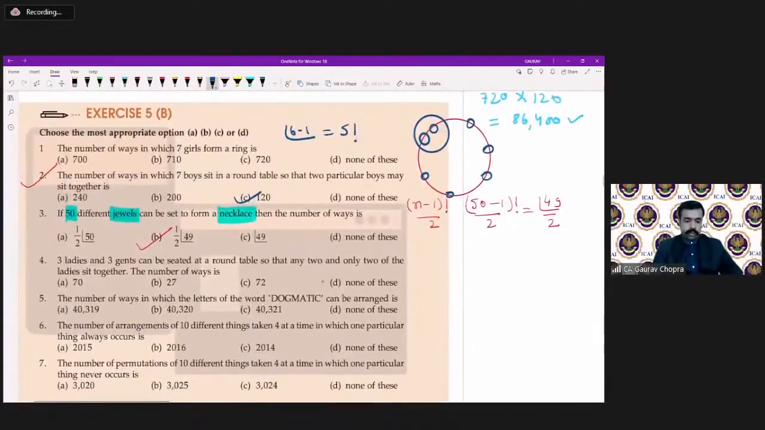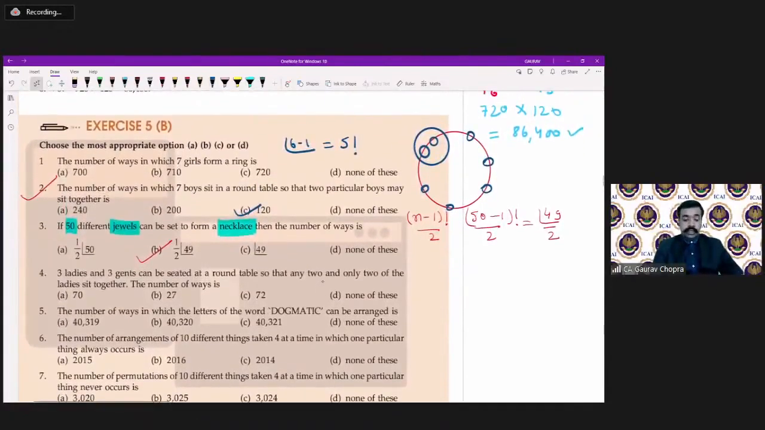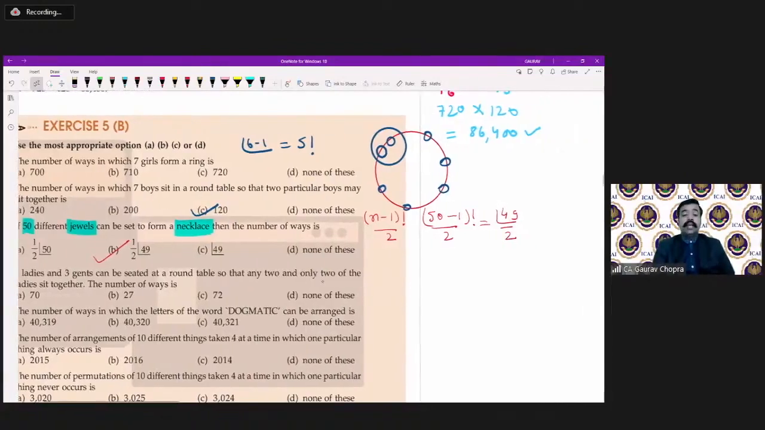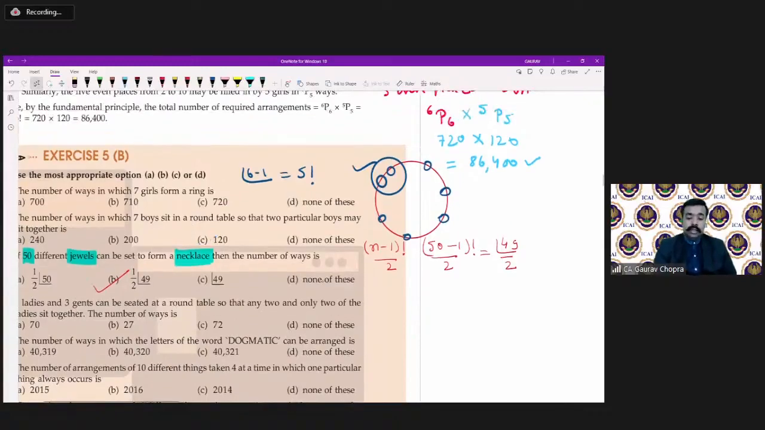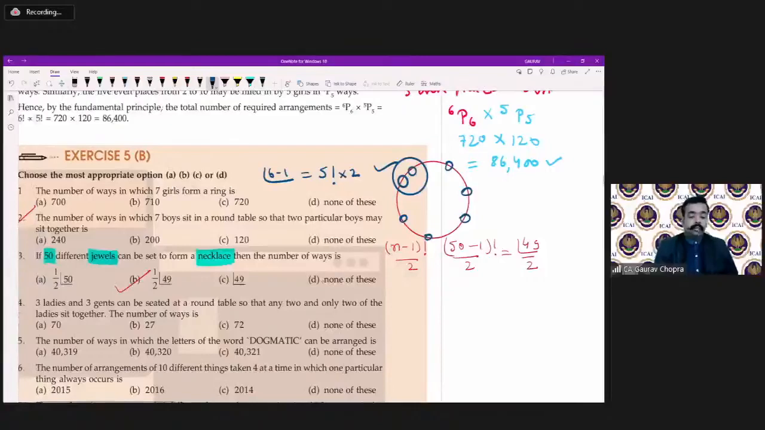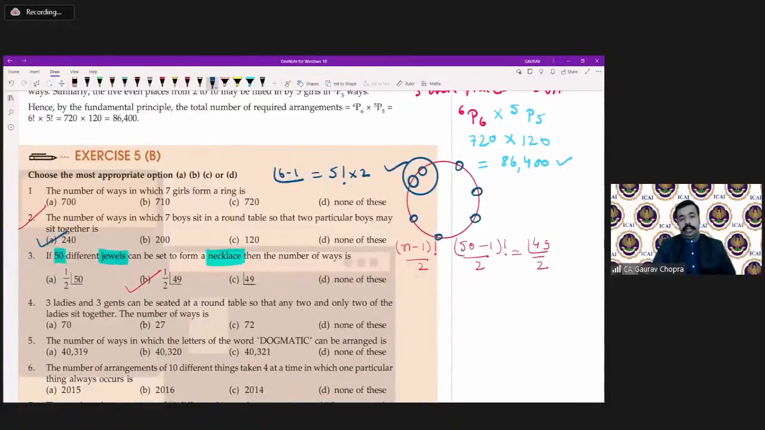Now, what else do we have to do? Yes, there is one correction, which we discussed in question number 2. There were seven boys sitting around a round table, and we arranged them. Now we missed one thing here. We have to multiply it by two because these two persons can interchange their positions. So 5 factorial multiplied by 2 becomes 240. So option A will be correct.